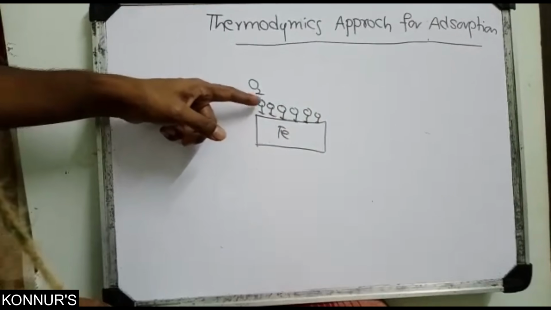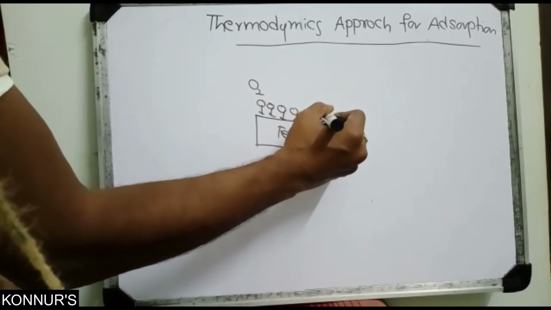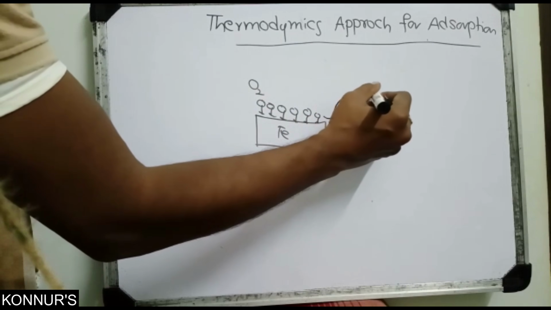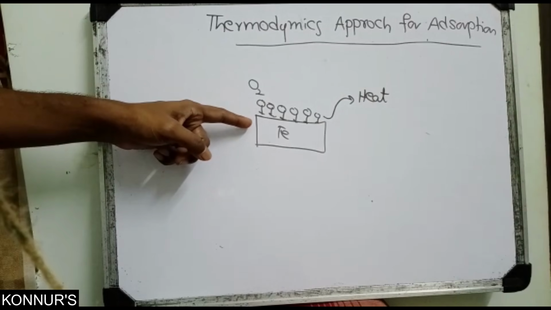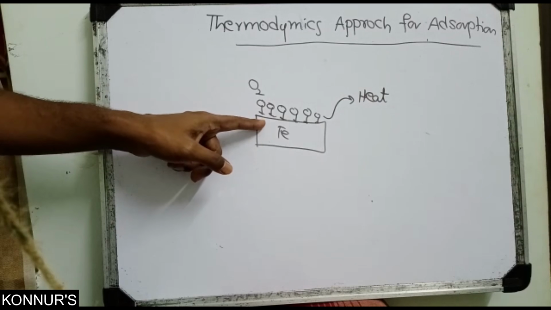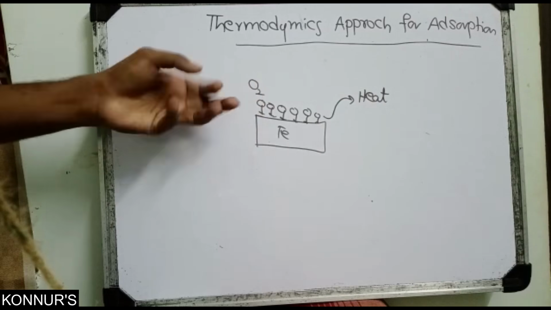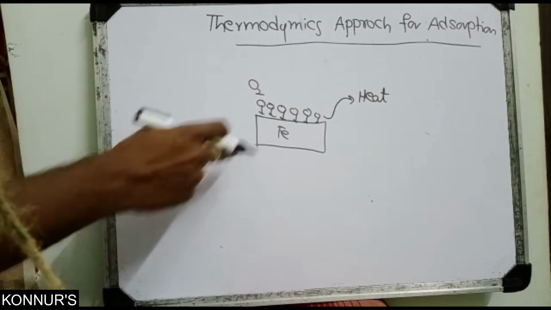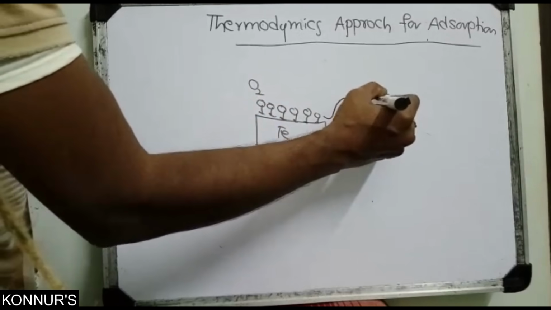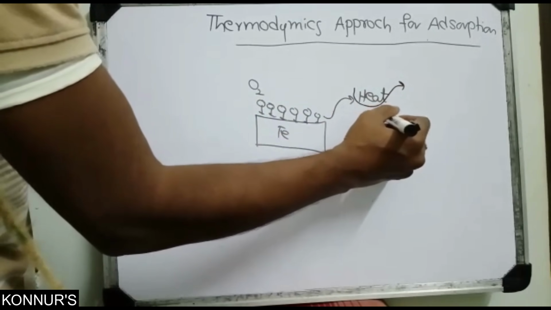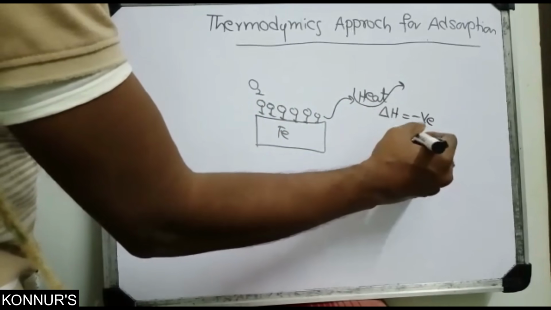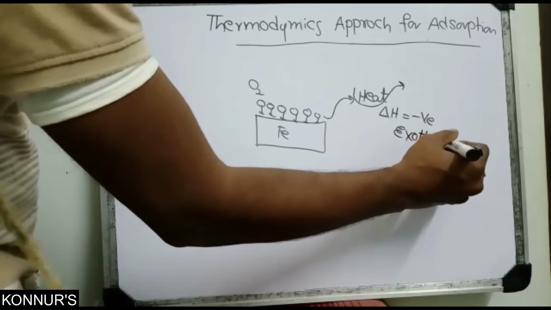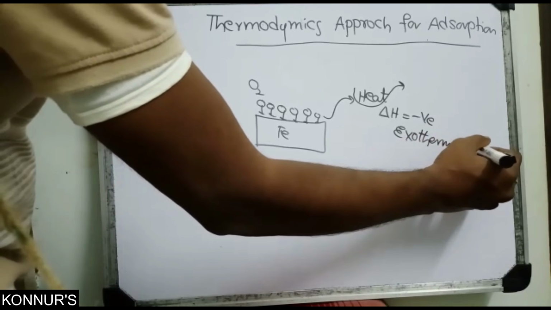Something like a bond is forming, which means heat is coming outside. Both are attracted, losing some of their own energy, and they make contact. So heat is coming outside, which means delta H is negative. This is exothermic.